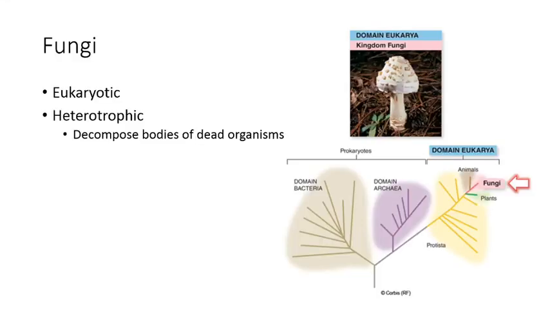Fungi. The fungi kingdom is in the domain Eukarya. Fungi are eukaryotic organisms. Fungi are heterotrophs. One of the ways they obtain nutrients is to decompose bodies of dead organisms. Fungi secrete their enzymes that break down organic matter outside their bodies. The fungus then absorbs the nutrients.